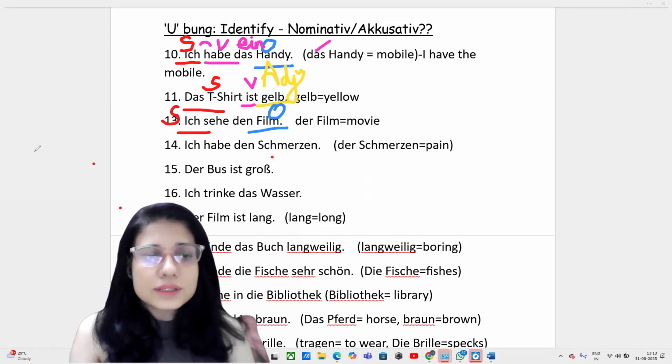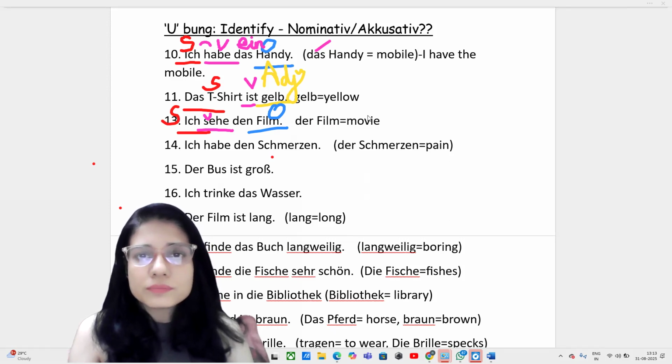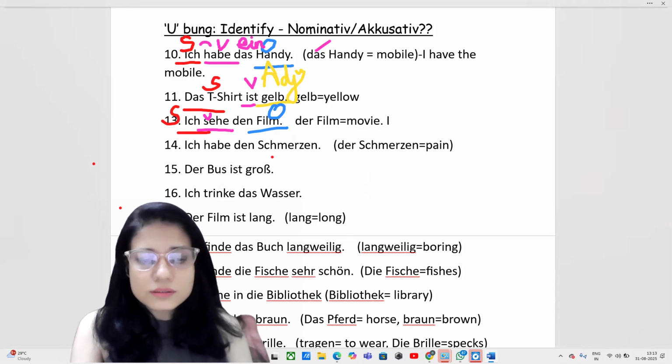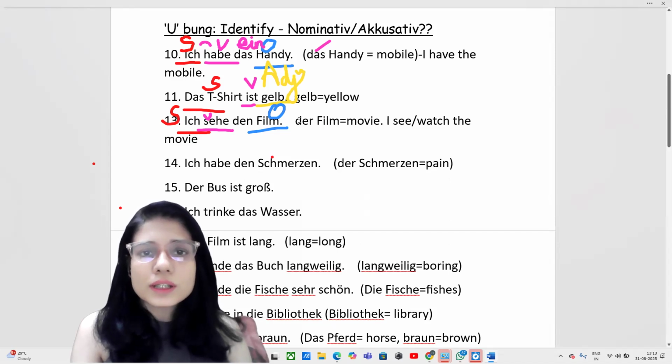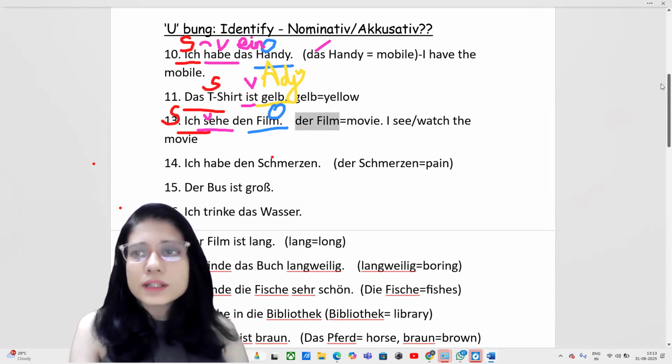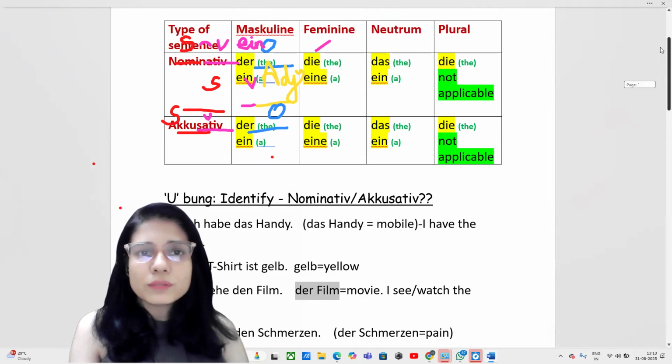Sehen is the verb which means to see. This is the verb, and den is the article. So it means I see or watch the movie, you can say anything. We have used den in this because Film is an accusative object, as I have shared here also, it will become den.